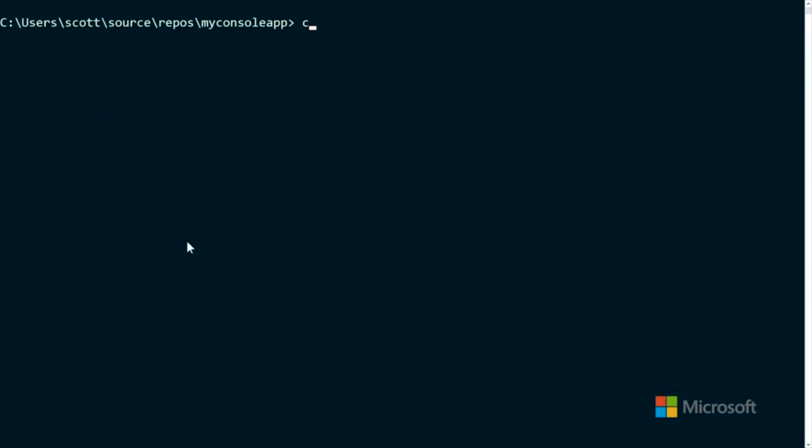Now, I'm going to type code dot, and dot is the current folder. And it's actually built in now, right? Correct. I'll show you. We'll go ahead and run that, and then there's a command inside of Visual Studio Code that adds it to the path. It's something you want to do after you've run code the first time. So we'll go ahead and run that.